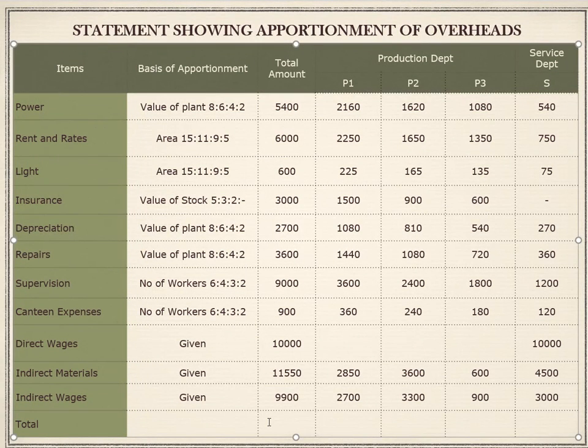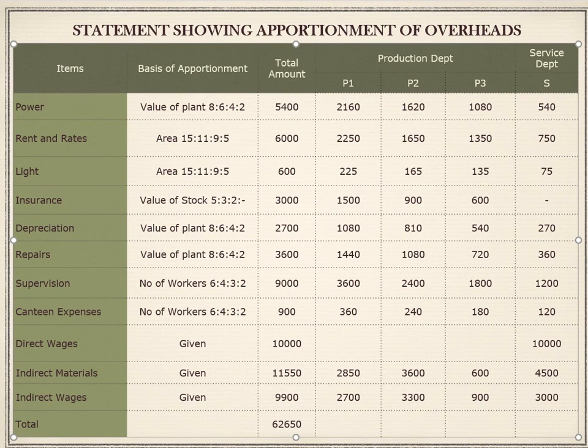The last part of this problem is going to be doing the total. Now let us do the total. First let us begin with the total column. 5400 plus 6000 plus 600 plus 3000 plus 2700 plus 3600 plus 9000 plus 900 plus 10,000 plus 11,550 plus 9,900. So the total is 62,650.